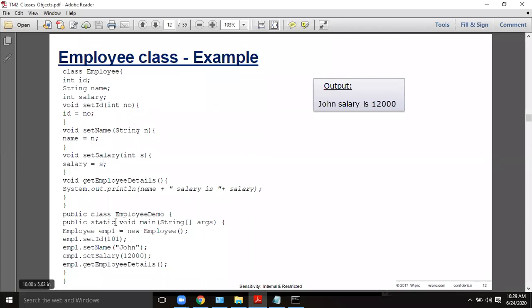And next setName John will be sent to name. Similarly, salary 12,000 will be sent to this int s. So this s is then used to initialize the salary. So initializing the instance variables through methods. This is how the instance variables for the employee class are initialized through the methods.